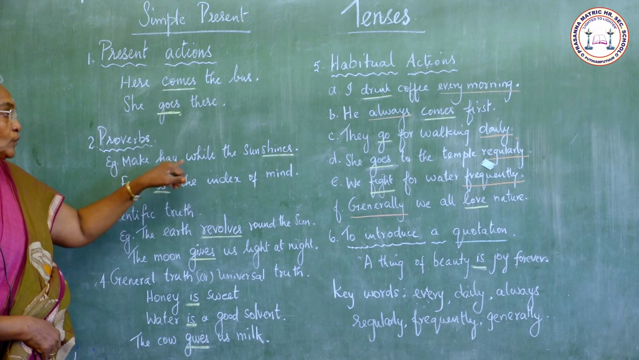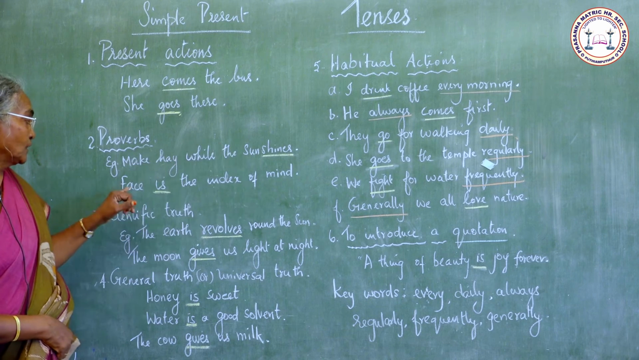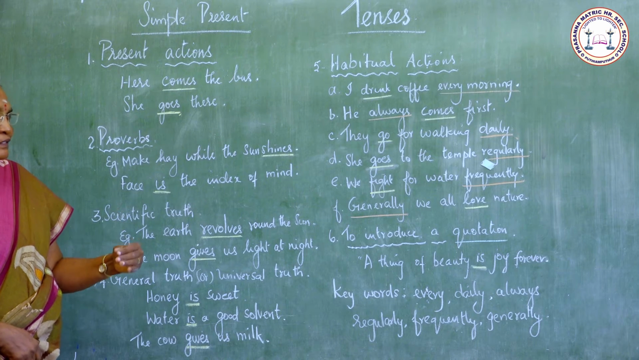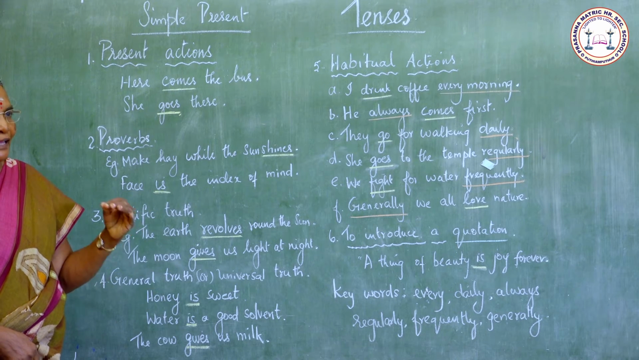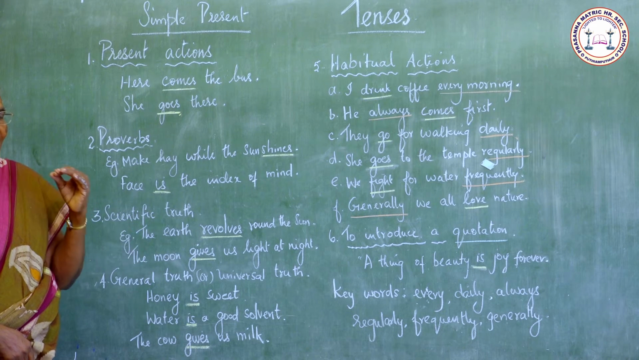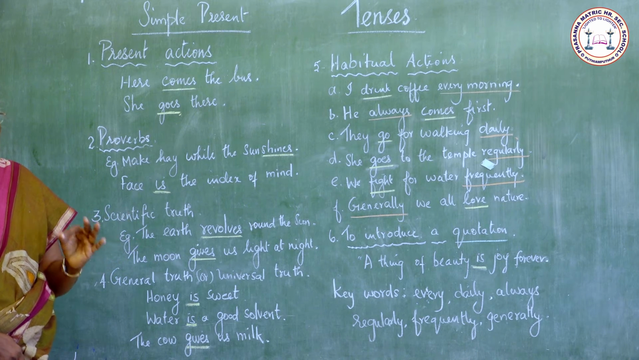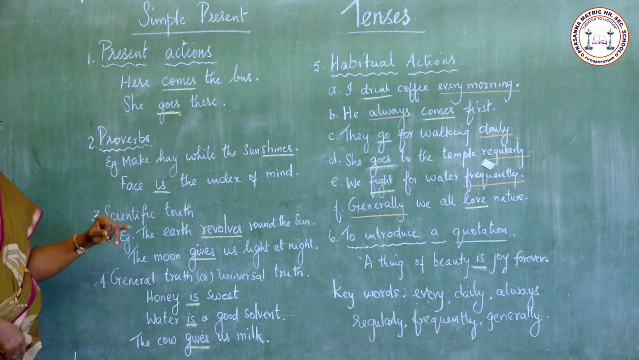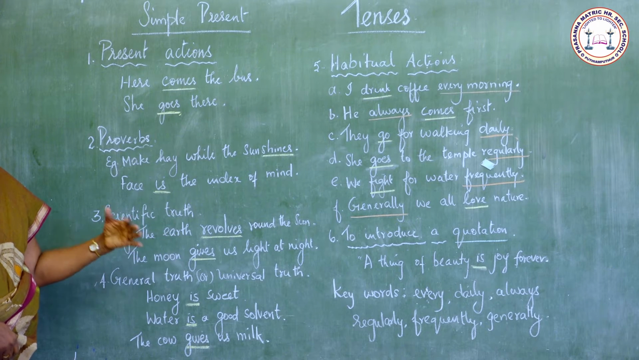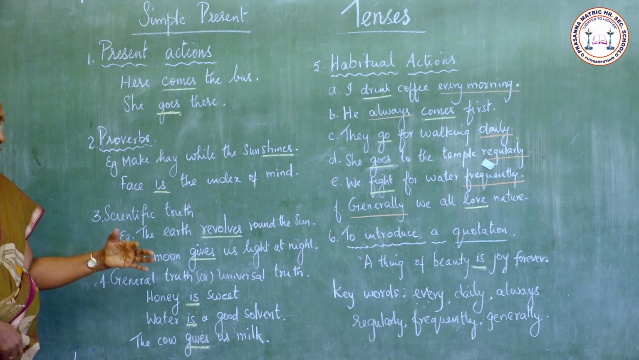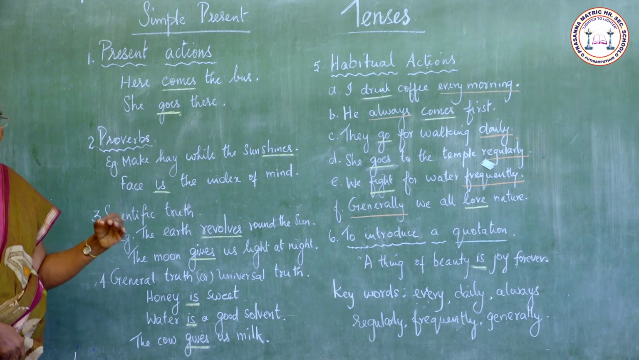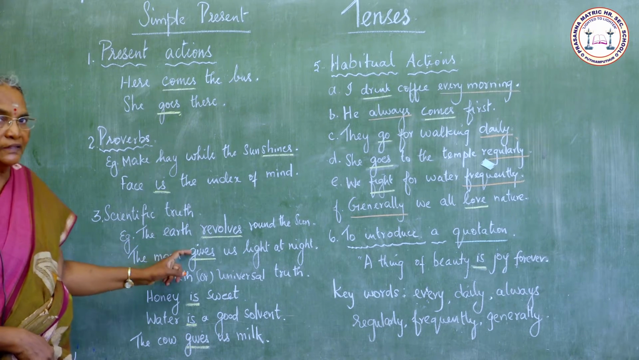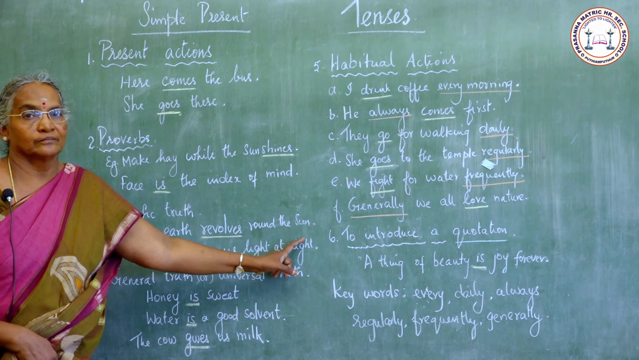Make hay while the sun shines. Face is the index of mind. Slow and steady wins the race. Time and tide waits for no man. Like this, in all the proverbs we can see only present tense. Next, in all the sentences which give a scientific truth, we use present tense. Example, the earth revolves around the sun.